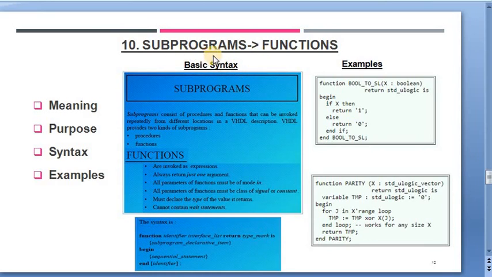So what is its purpose? The main purpose is the parameter declaration part, according to which the program body behaves. As you see its syntax, which says that these subprograms consist of procedures and functions. So these procedures and functions return the value which is accessed from different locations in a VHDL program. Let's understand this subprogram part with a few examples. As you see in the first example, functions can have only input parameters.